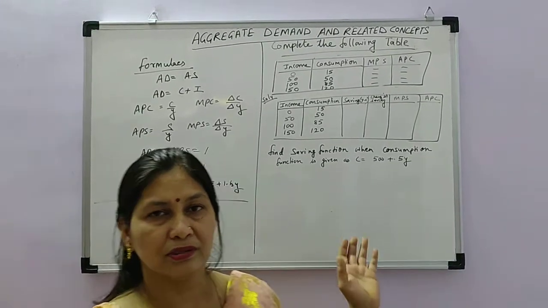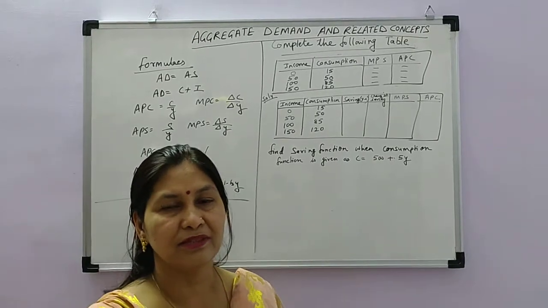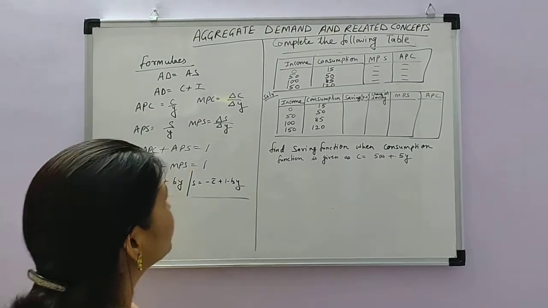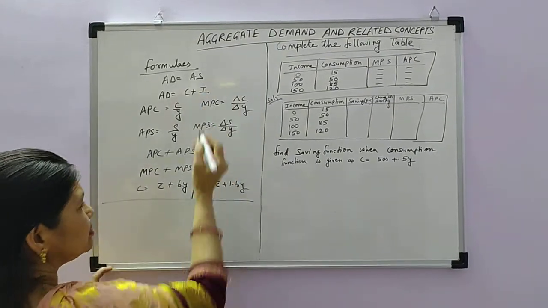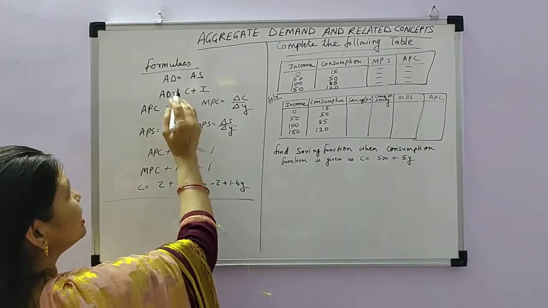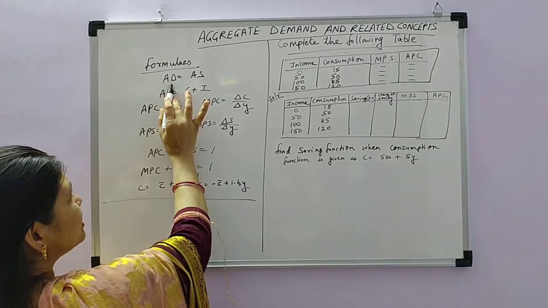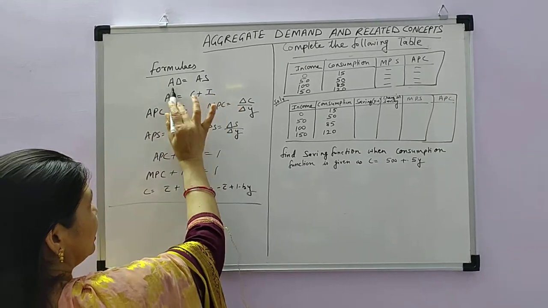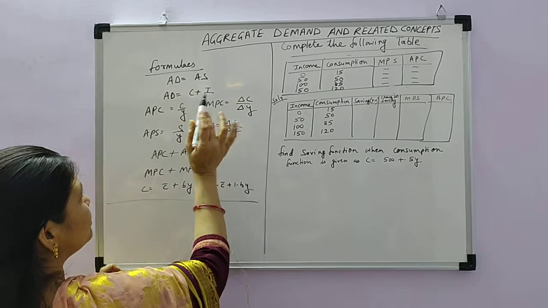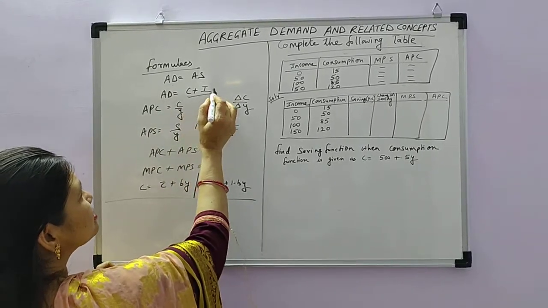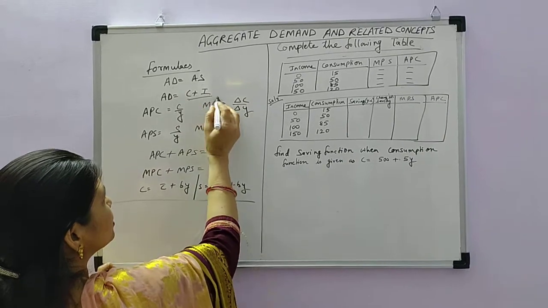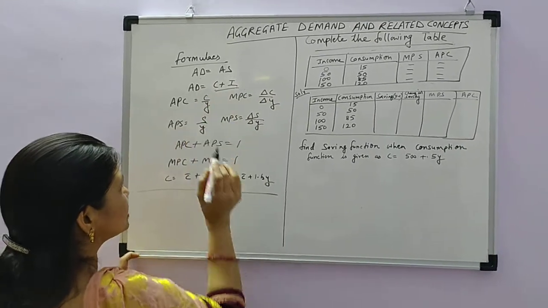So I am giving you some formulas relating to that, and I am giving you some numericals. Whatever you have studied in this chapter, these are the important formulas. AD is aggregate demand, so AD is equal to AS. Aggregate demand is equal to aggregate supply, and also AD is equal to C plus I. C plus I, in a two sector economy, is consumption expenditure plus investment expenditure.